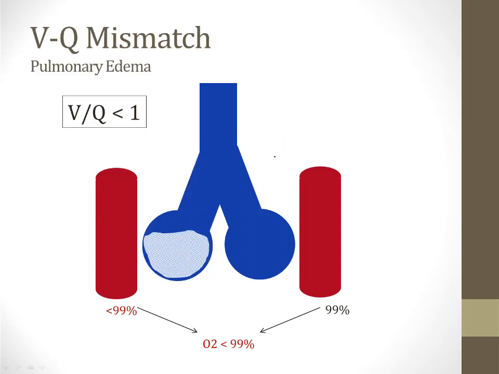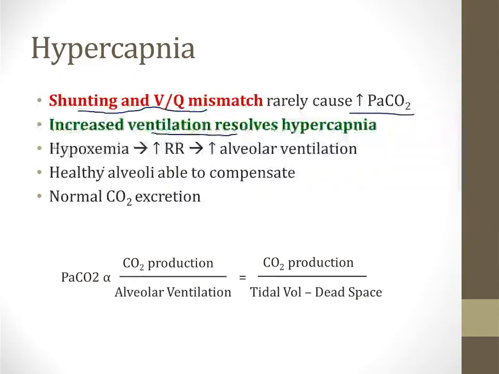And the same thing can happen in VQ mismatch situations like pulmonary edema. When this patient hyperventilates, less ventilation will go to the sick alveolus because it's filled with fluid. So more of it will go to the healthy alveolus, and this will pull off carbon dioxide from the body and prevent hypercapnia. So I've summarized these points here.